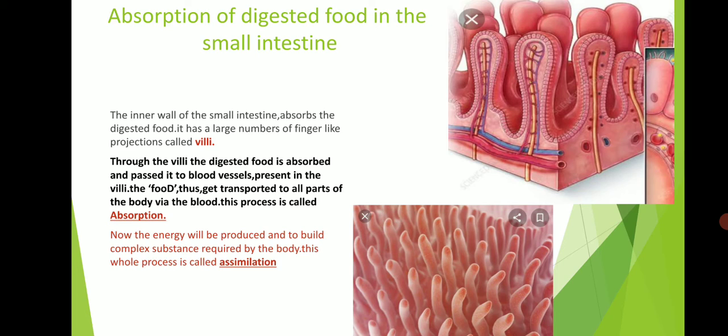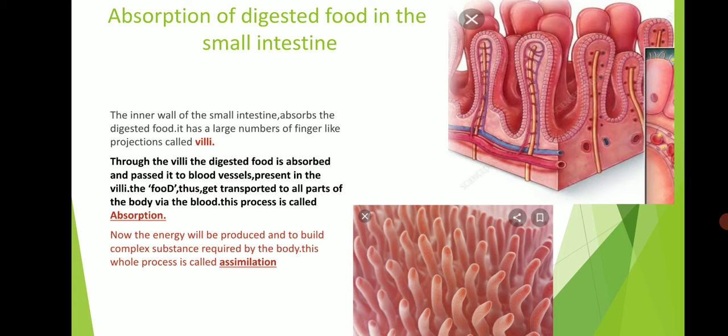The inner wall of the small intestine absorbs the digested food. It has a large number of finger-like projections known as villi. The villi increase the effective surface area for absorption of the digested food.